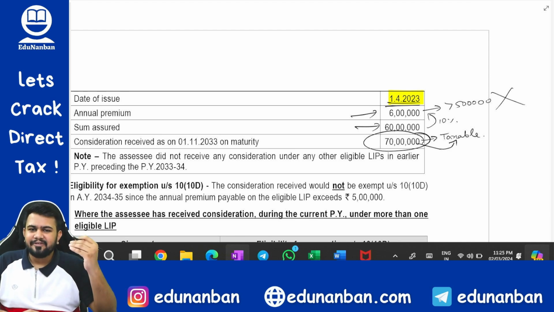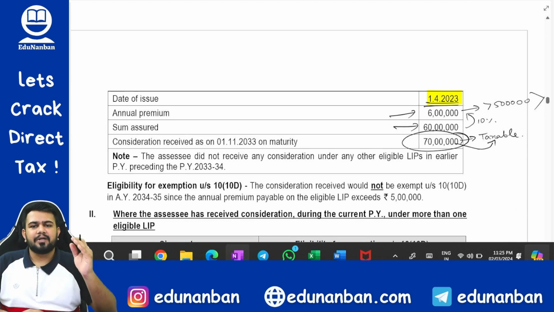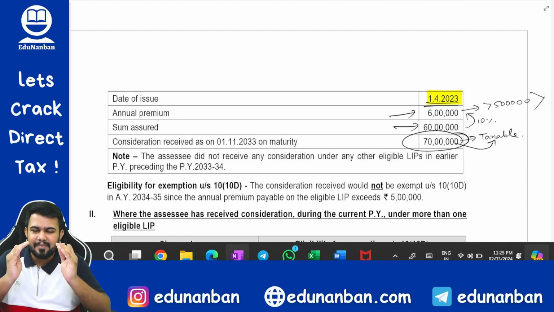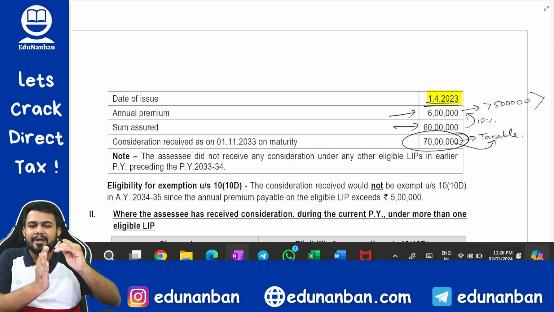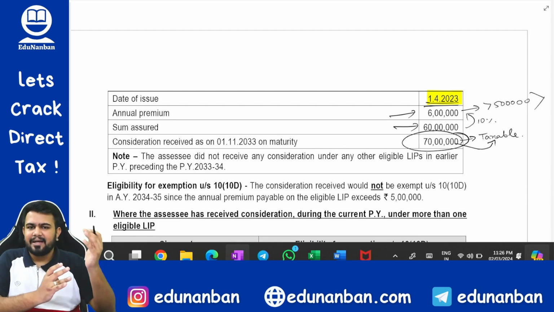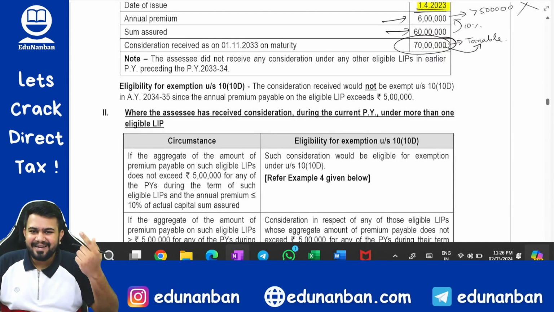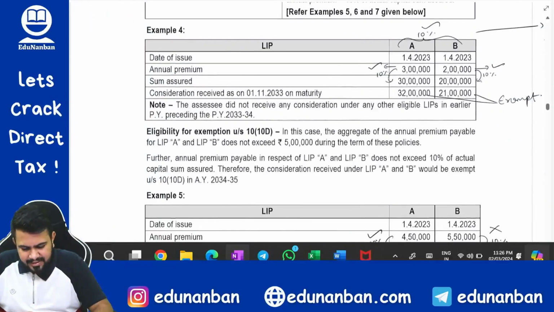How to calculate the tax? Using 56(2)(xiii). That also I have taught you how to calculate. First you have to take the maturity value including the bonus value. From that you have to reduce the premium that you have already paid. But from that premium also you have to reduce the deduction that you have already claimed. If you are confused, go back to the IFOS chapter and see. Let's come to next example.